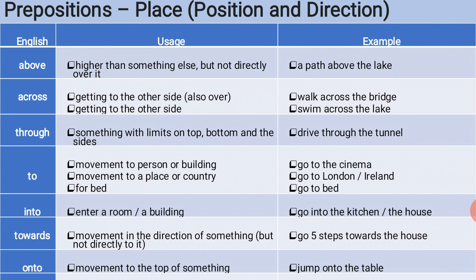Next word it is towards. Usage of towards is movement in the direction of something but not directly into. For example, go 5 steps towards the house. Next it is onto. Usage of onto is movement to the top of something. For example, jump onto the table. So next it is from. The usage of from is the sense of when from. For example, it's a flower from the garden.